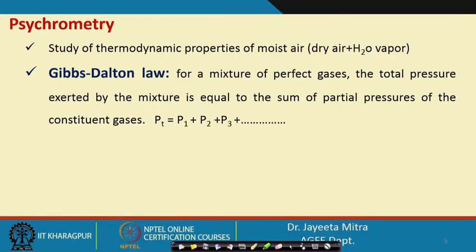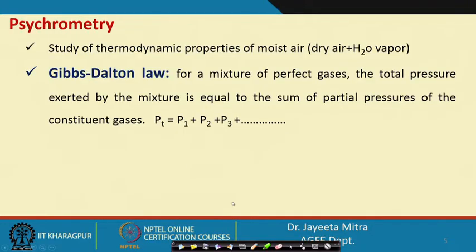One such law is the Gibbs-Dalton law. What it says is that for a mixture of perfect gases, the total pressure exerted by the mixture is equal to the sum of the partial pressures of the constituent gases. For example, if there is a gas mixture of 3 gases, the partial pressures P1 plus P2 plus P3 will be equal to the total pressure. So, that has been mentioned here.